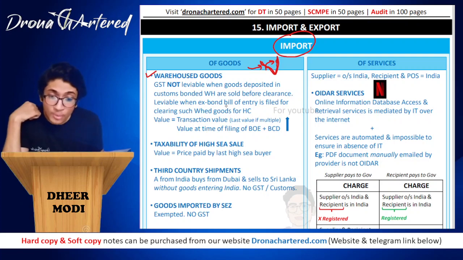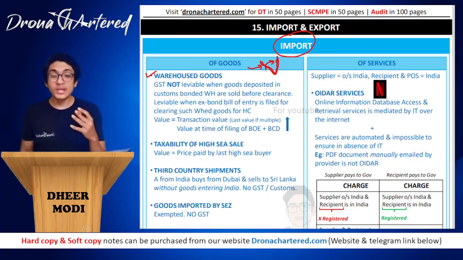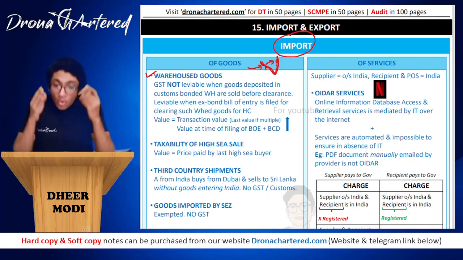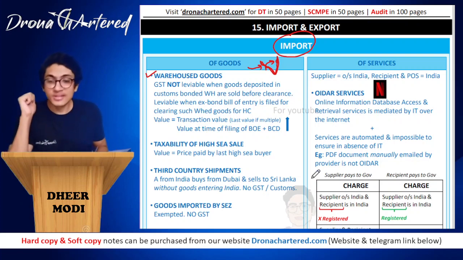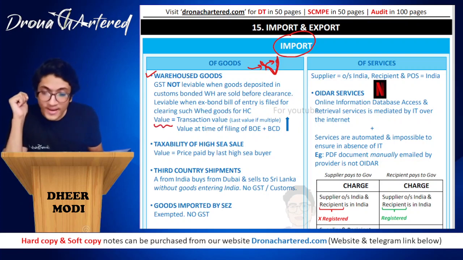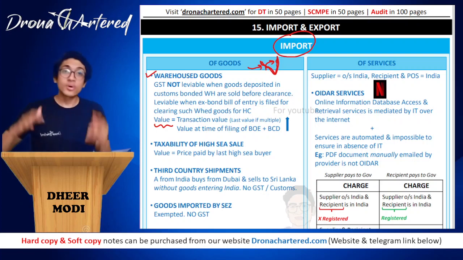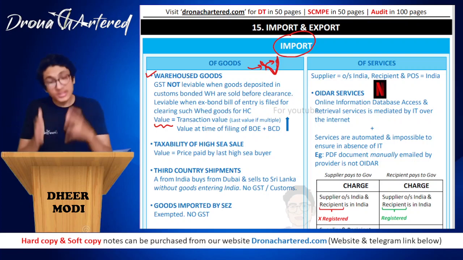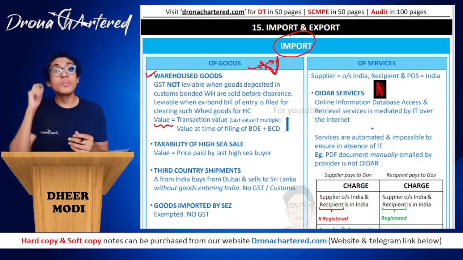GST is leviable when ex-bond bill of entry is filed for clearing such warehouse goods for home consumption. So only and only when you clear these goods for home consumption, that is home is your India, only in such a case will GST be leviable. Now what will be the amount? The value on which GST will be levied will be the higher of your transaction value, because what if this good has been sold within the custom warehouse only, multiple times.